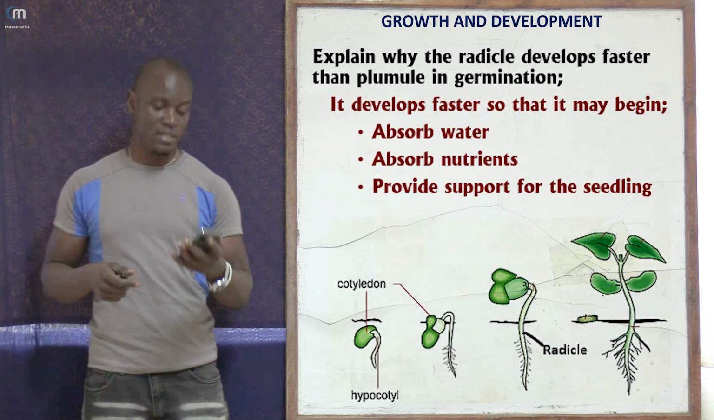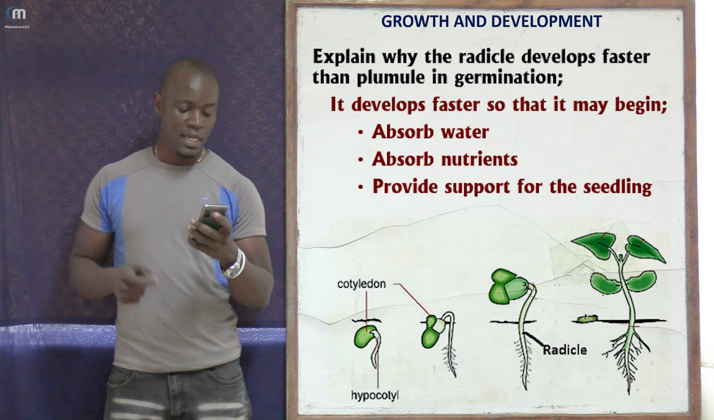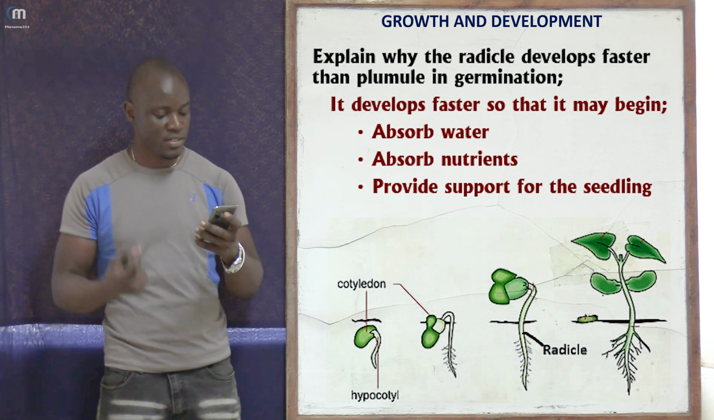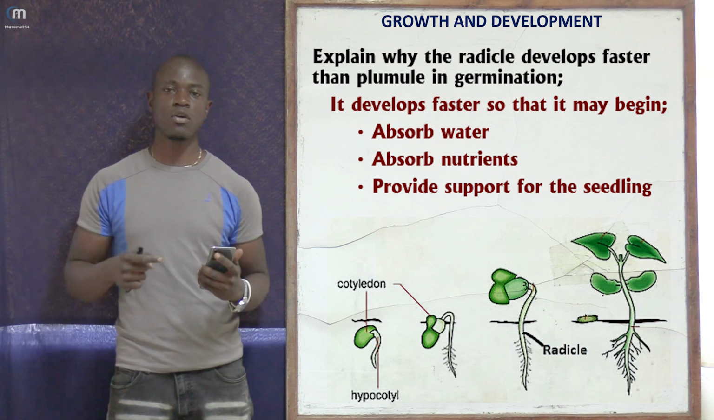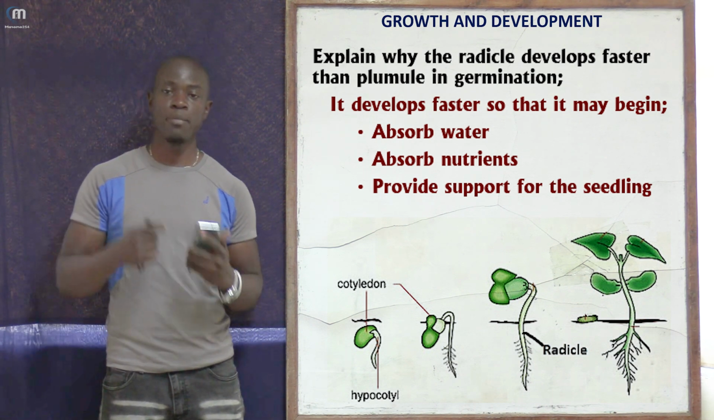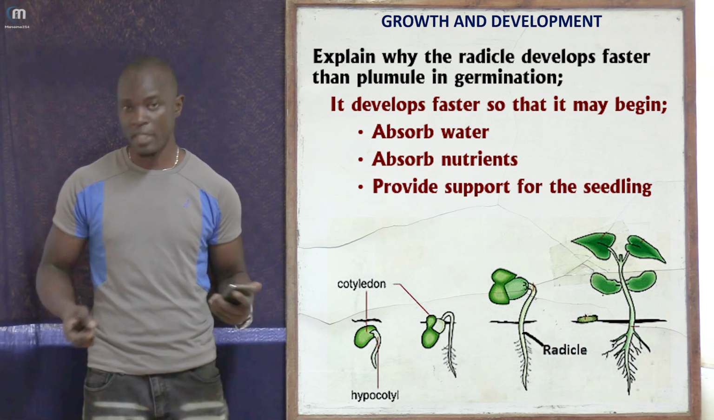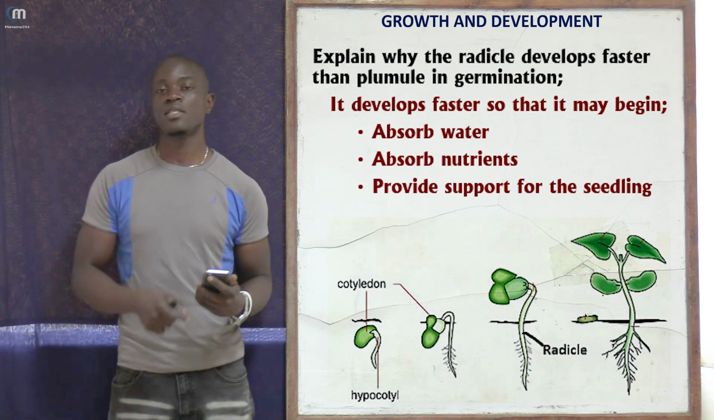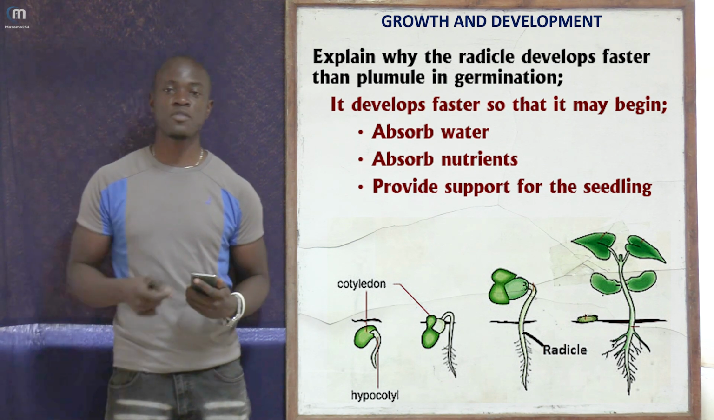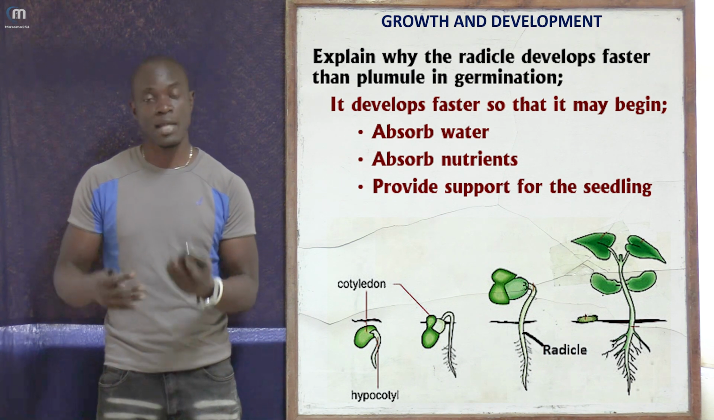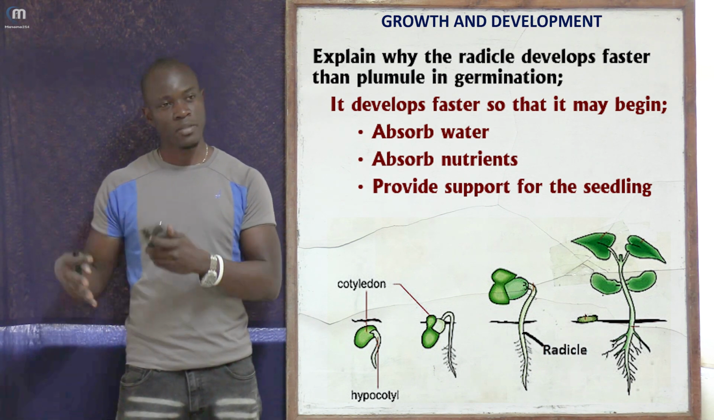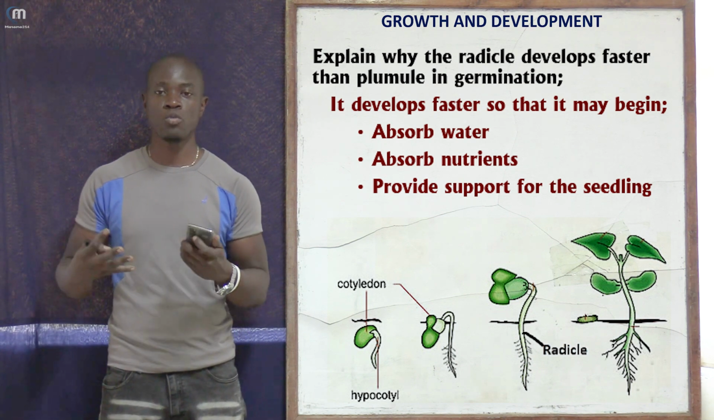So the next question is asking, explain why the radicle develops faster than the plumule in germination. So why is it that the radicle develops faster than the plumule during the process of germination? The first answer we can give is that it develops faster in order to facilitate the process of absorbing water and preparing the seedling to form a mature plant.